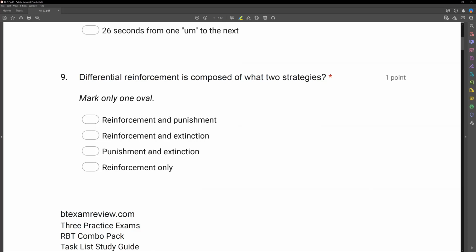C, punishment and extinction. No, that does not involve punishment. And then D, reinforcement only. No, to be differential reinforcement, we need both. We need reinforcement and extinction.